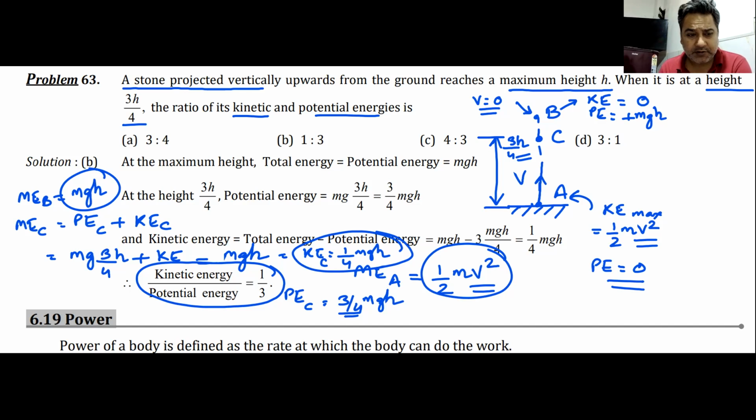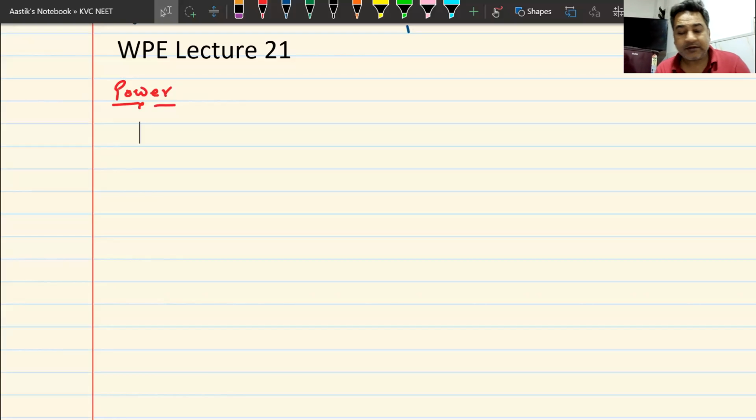Well, I hope you have noted it down and understood the concept. If a similar question comes in the examination hall, I'm sure you would be able to do this. That takes us to the next part of this chapter, and that is power. What is power? Everyone must be aware of this term. The name of the chapter is work, power, energy. We've done work, we've done energy. We are now on to power.